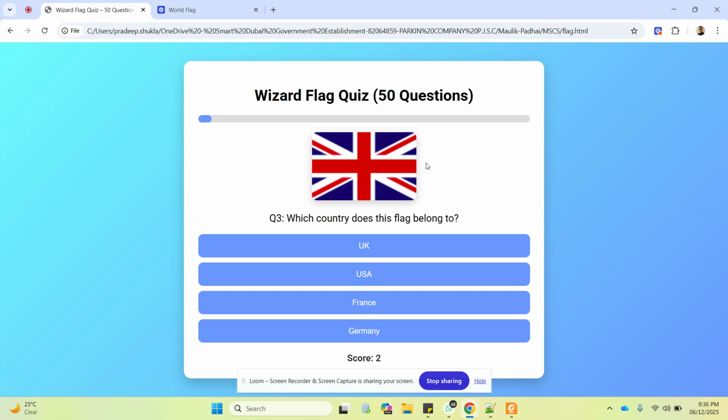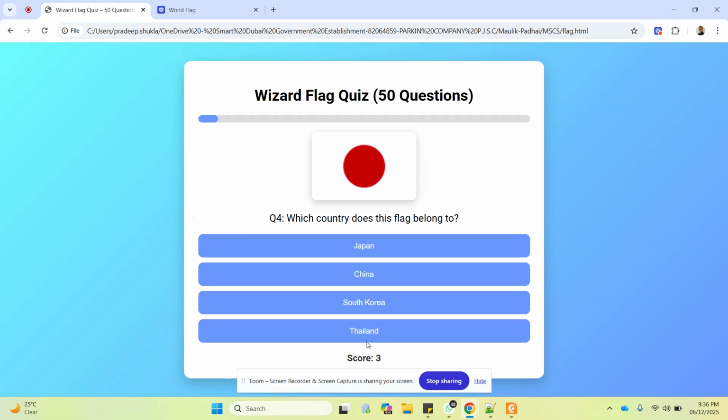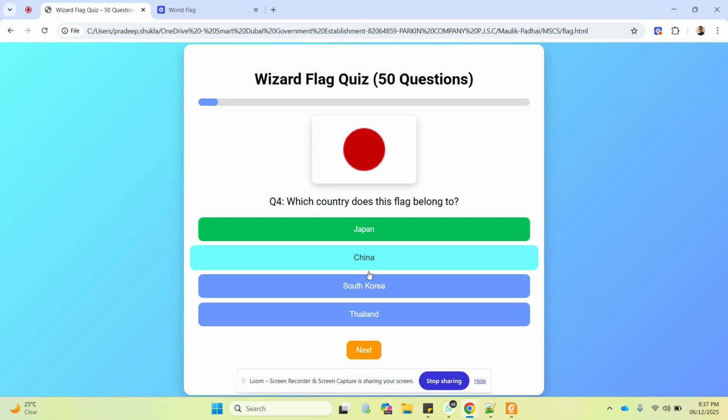UK. Is this UK? Yes, it's very easy to remember. It's the UK. Okay? All right. Japan. Japan is a red circle on top of white. You can think of Japan as the rising sun land, right? So you just treat this like the sun which is rising. That's why it's Japan.